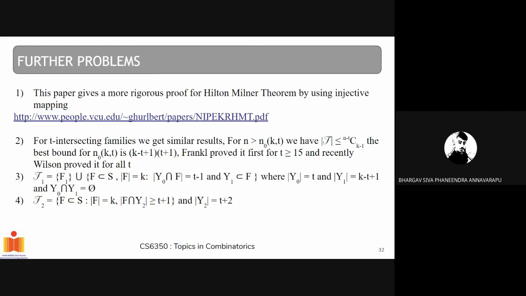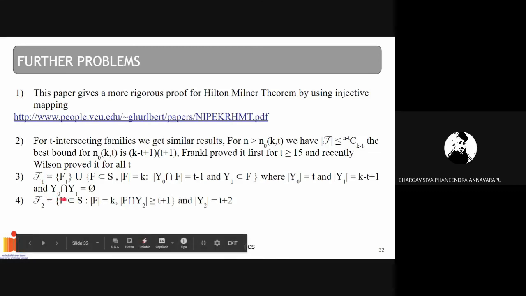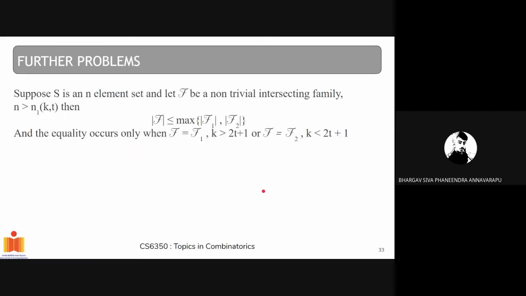Similarly for Hilton-Milner also, we define the families f1 and f2 as over here. I won't be elaborating on this; it's a similar construction. Then again, mod f is less than or equal to the max of mod f1 comma mod f2. And the equality holds similarly when f equals f1 and k is greater than 2t plus 1, or f equals f2 and k is less than 2t plus 1. Thank you.